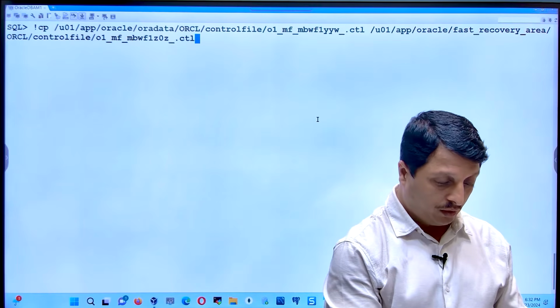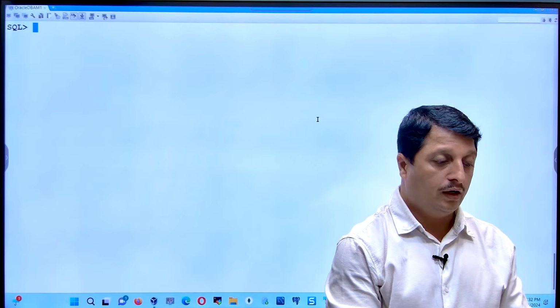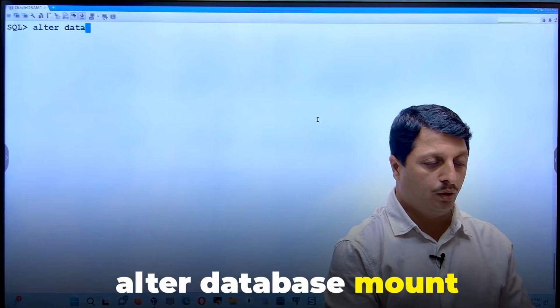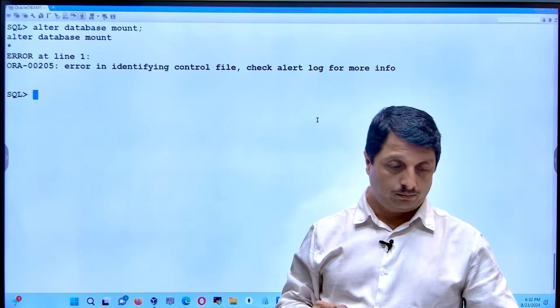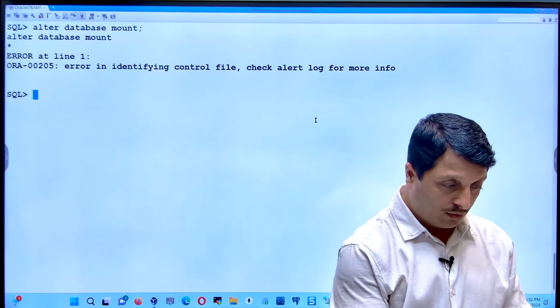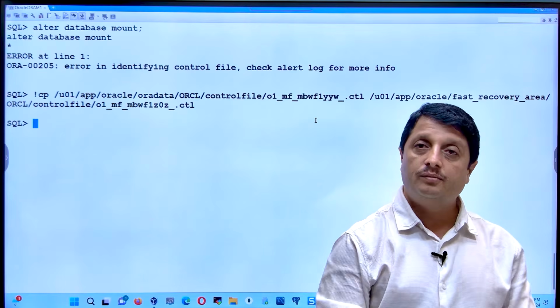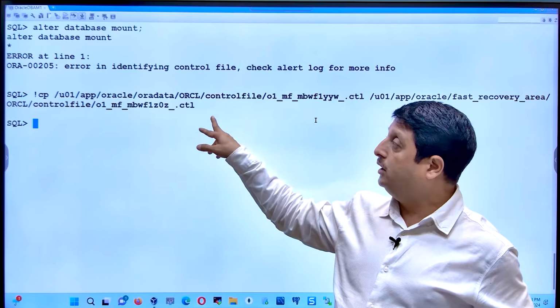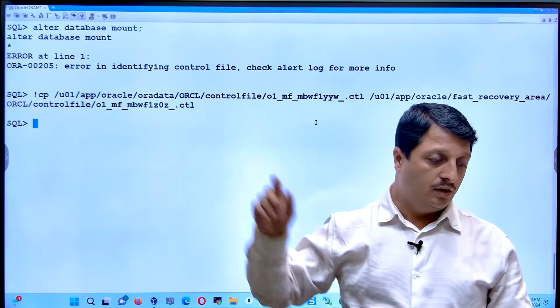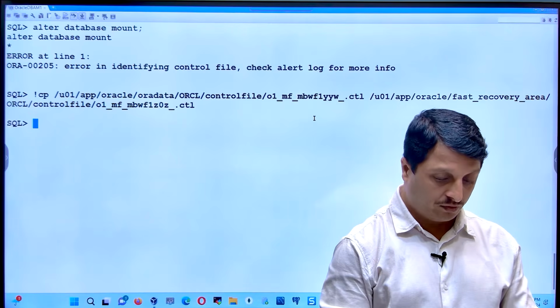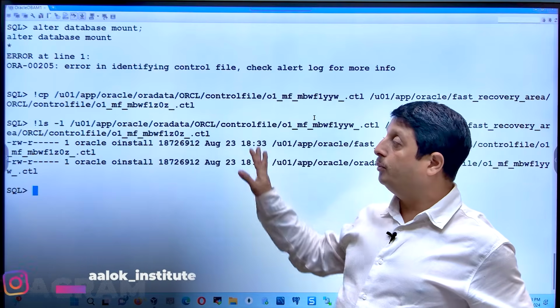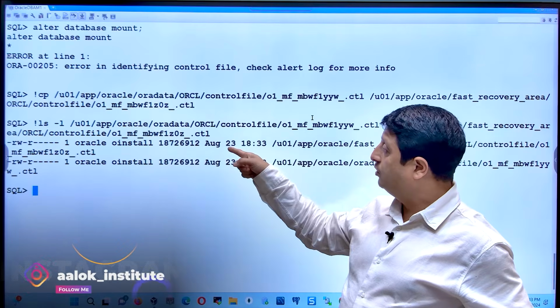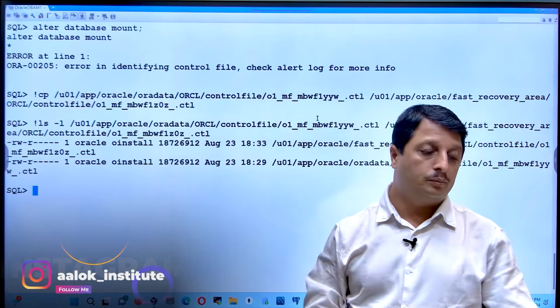And if I don't do it, let's say if I try with alter database mount, it will say that there is still the same problem. So this copy pasting is the solution for this error. After that, once the copy is completed, I will double check that they both are present. Yes, they both are present. Both show the same value. That means we are okay.